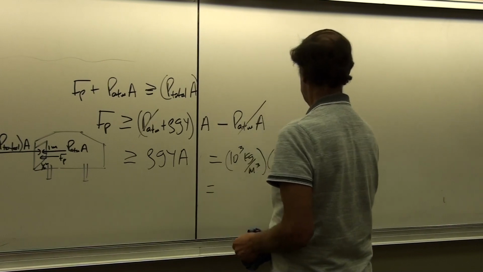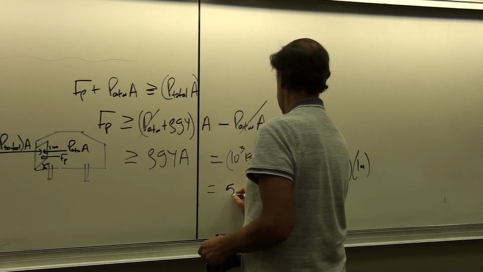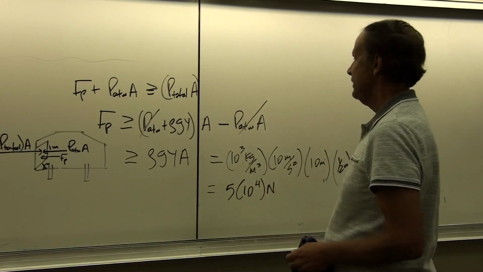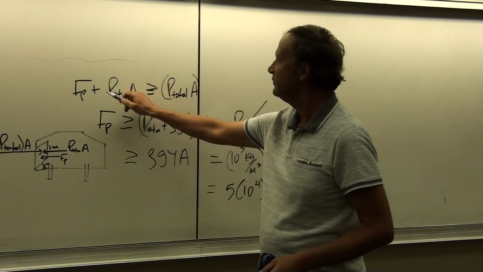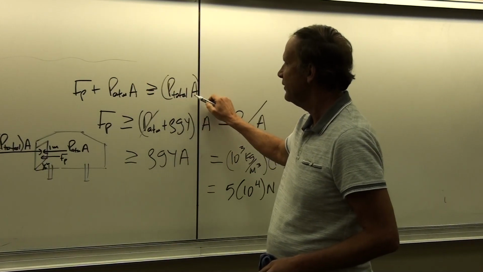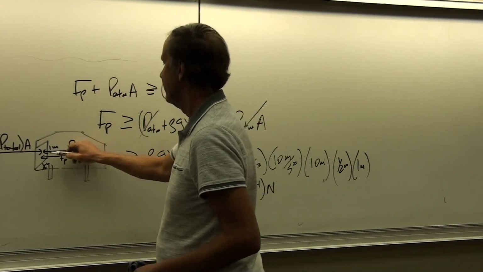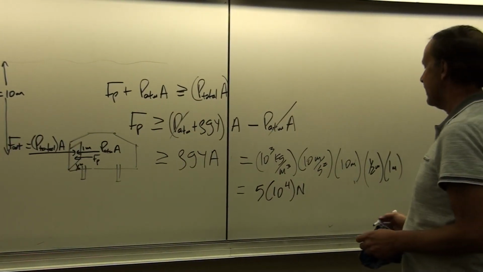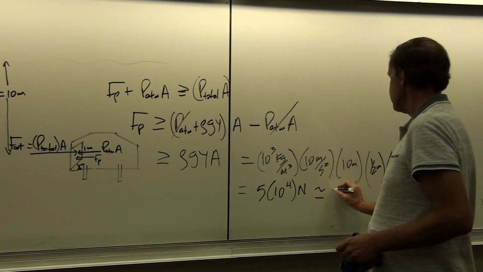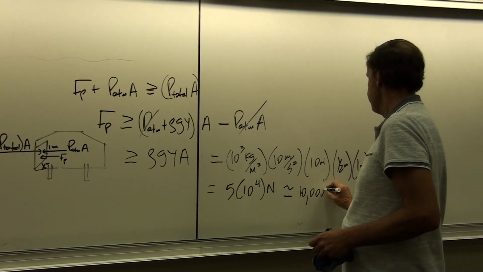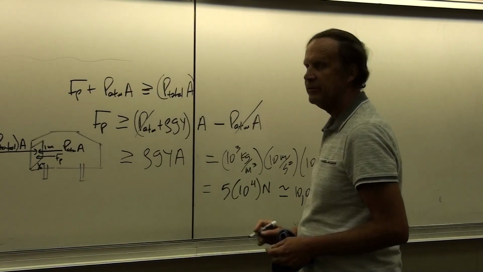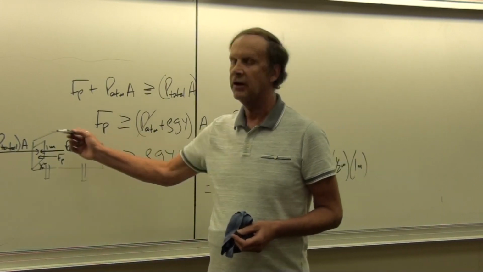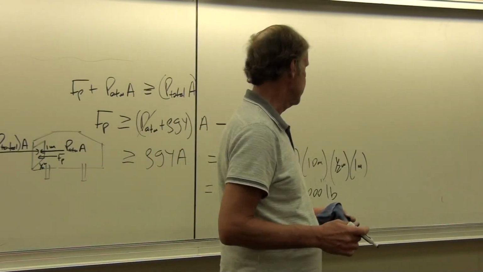So that'll give us 5 times 10 to the 4 newtons. Okay, so remember this is pressure times area is force. So this is P total times area, that's force here, and there's a force on the inside, and so that's 50,000 newtons, which is approximately 10,000 pounds. So you'd have to be able to exert 10,000 pounds worth of force in order to open up the door, or something in the order of that.